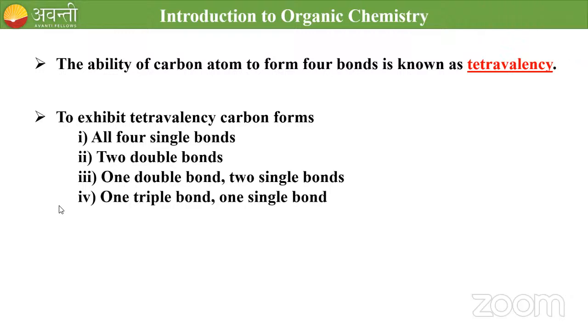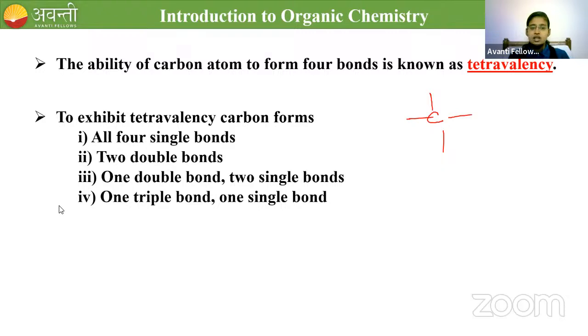To exhibit this tetravalency, carbon forms all 4 single bonds, like this. Or 2 double bonds, meaning one double bond here and another double bond here, so totally 4 bonds around one carbon. Or one double bond and 2 single bonds. Or one triple bond and one single bond.